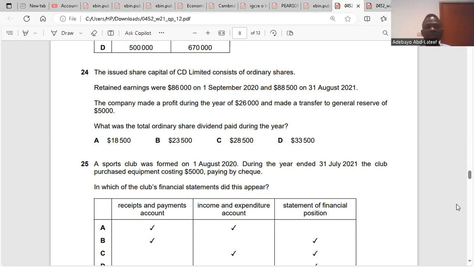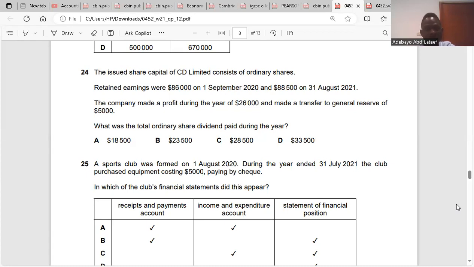The issued share capital of CD Limited consists of ordinary shares. Retained earnings were 86,000 on September 1, 2020, and 88,500 on 31st of August, 2021. The company made a profit during the year of 26,000 and made a transfer to general reserve of 5,000. What was the total ordinary share dividend paid during the year? So dividend is opening retained earnings plus profit during the year minus closing retained earnings minus general reserve.